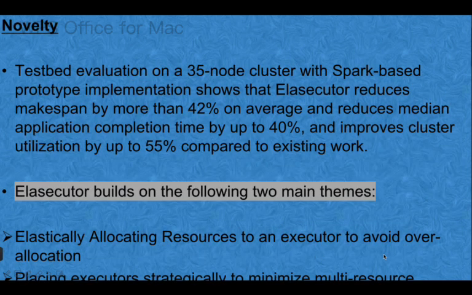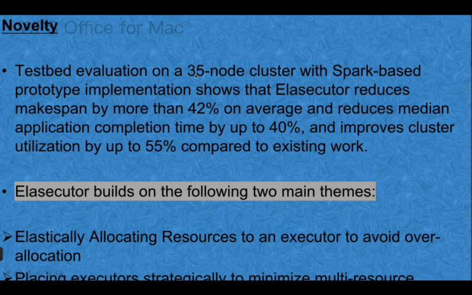What new approach has been implemented for this study? The study has been conducted using a 35 node cluster, which means it is a Spark based prototype implementation, and the executor reduces makespan by more than 42% on average and reduces median application running time by up to 40%.